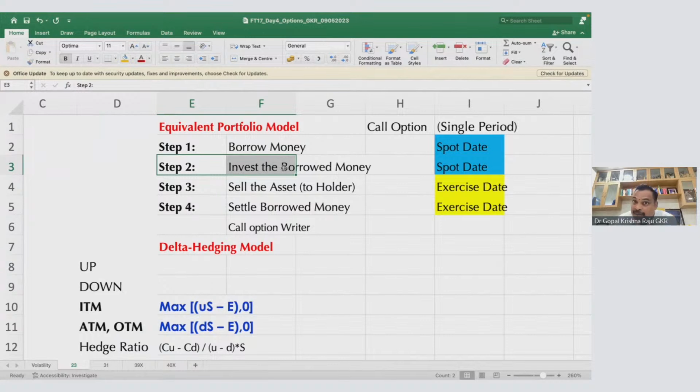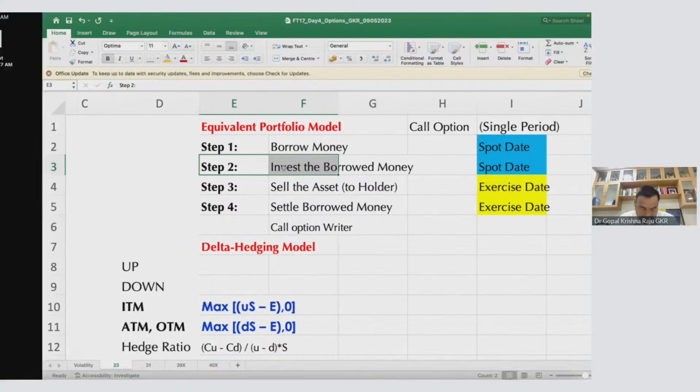Okay. And what is step 3? You exercise, he will sell to you, get the money. And he has already borrowed money, so he will settle that money. So matter settled. Simple. Now in this process, there will be a cost to the option writer. That cost we are going to find, and that cost only he will charge today. So this is the equivalent portfolio model.